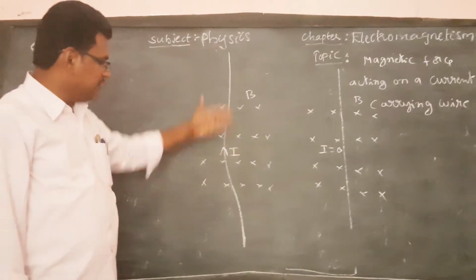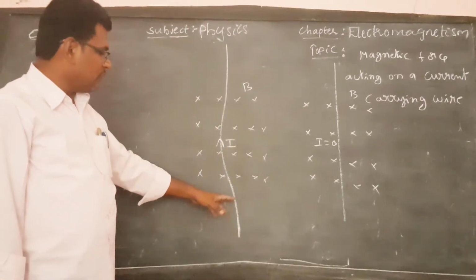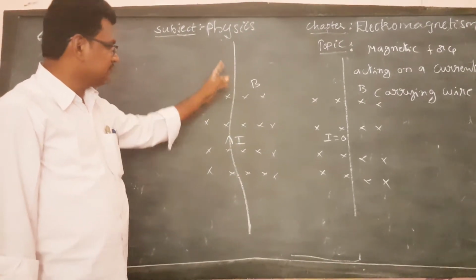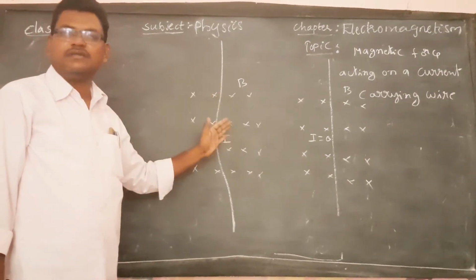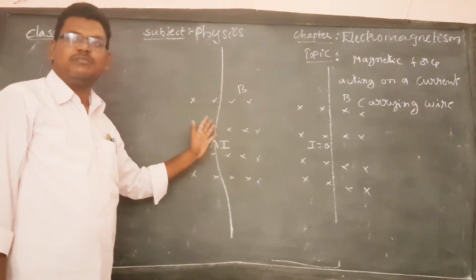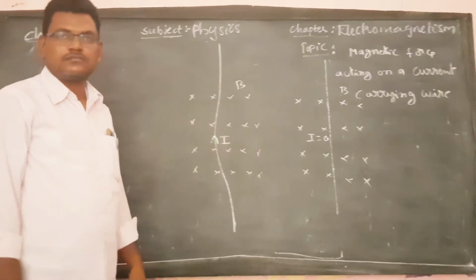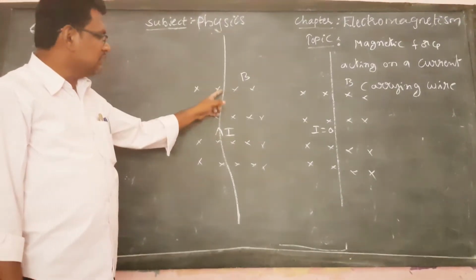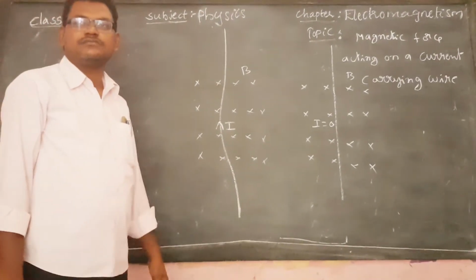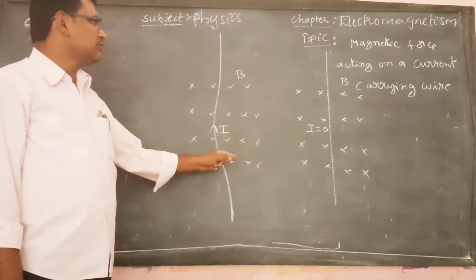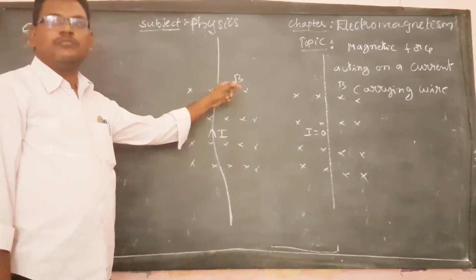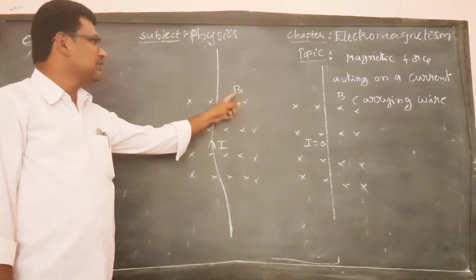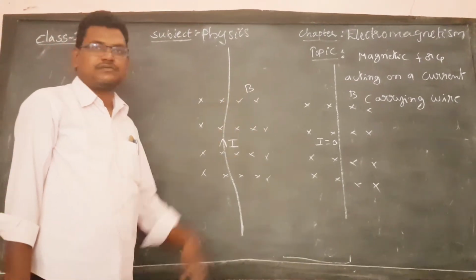Outside the magnetic field, the wire is straight as usual, but it is bent only in the external magnetic field. That means this bending of the wire is due to the magnetic force of the external magnetic field.